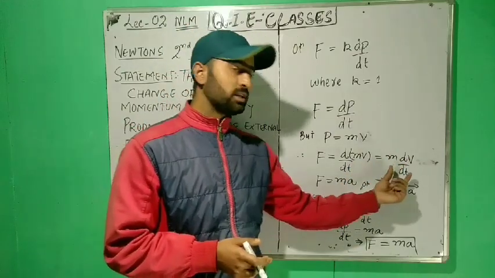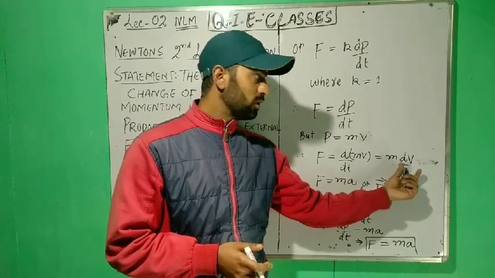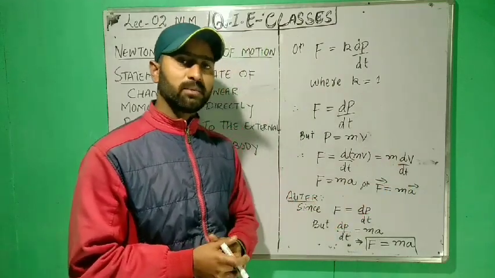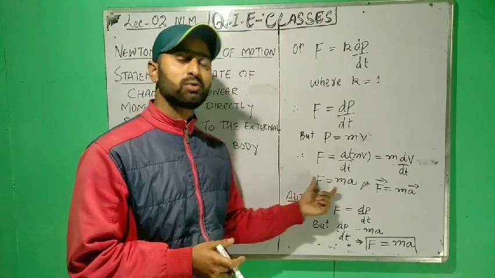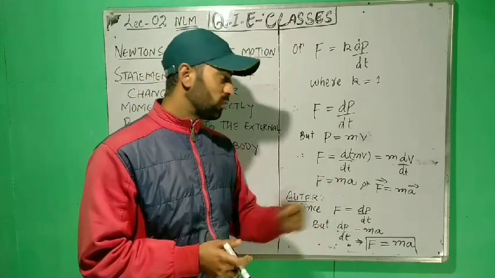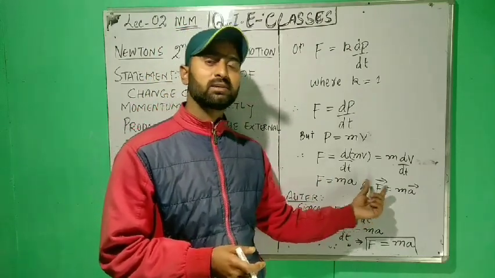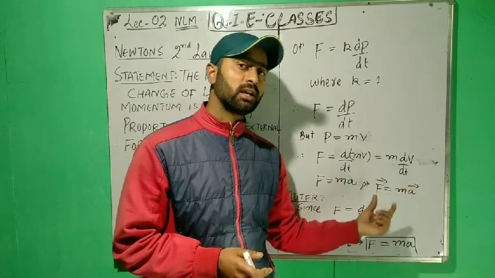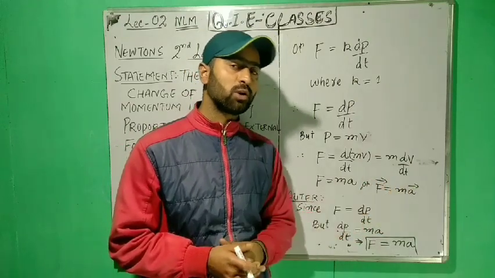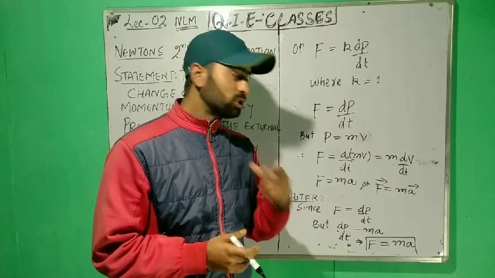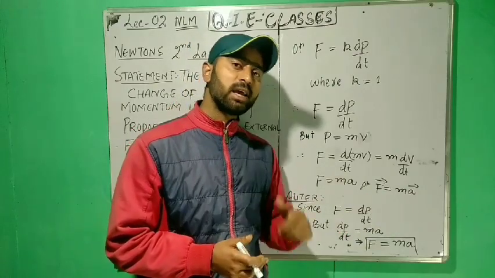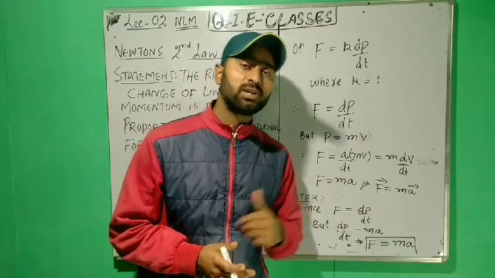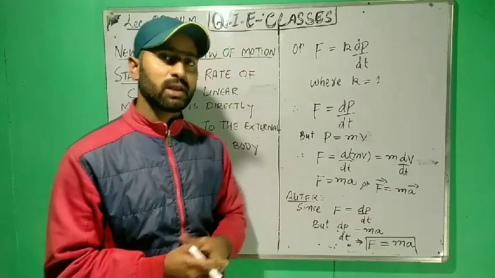And the first order derivative of velocity is known as acceleration. Therefore, F is equal to ma. Or in vector form, F vector is equal to m into a vector, where m is a scalar quantity. The direction of force is the same as that of the acceleration produced in the body.